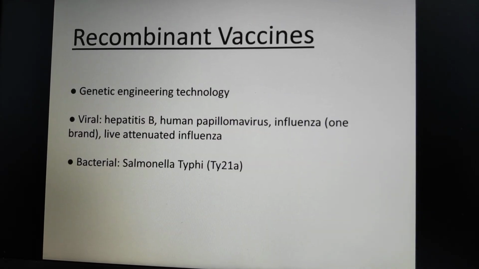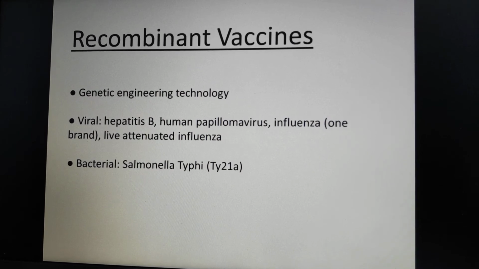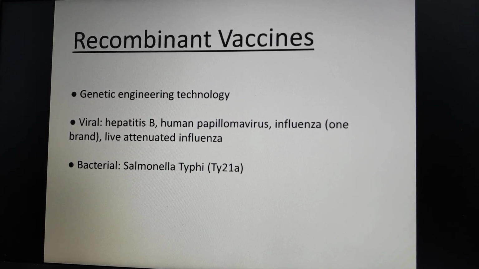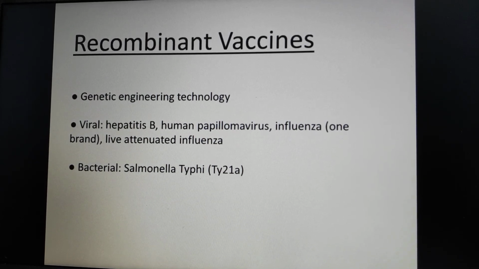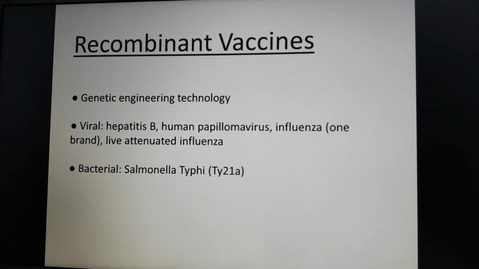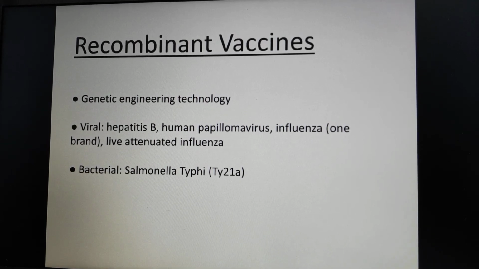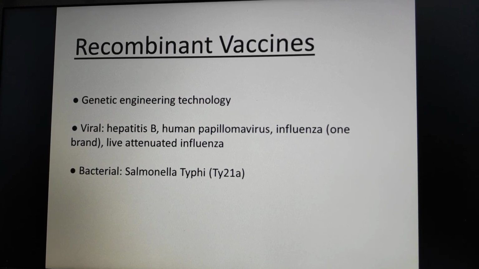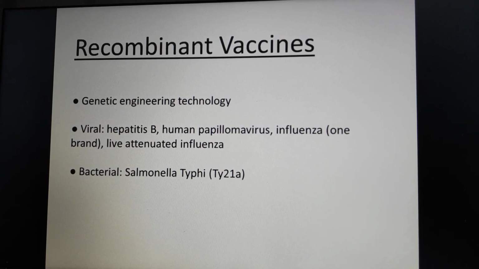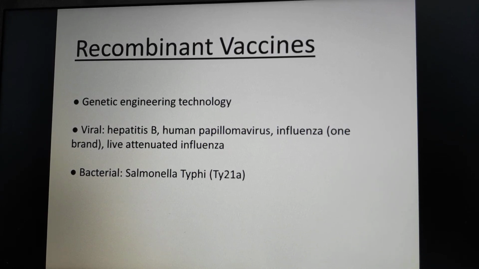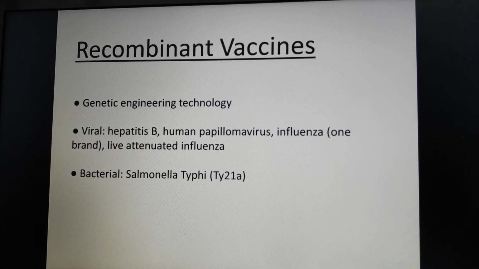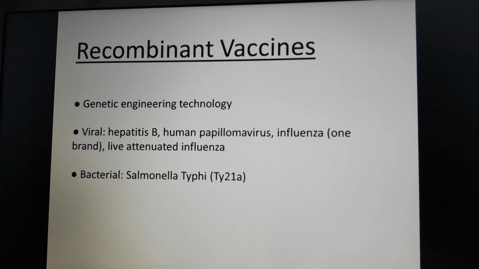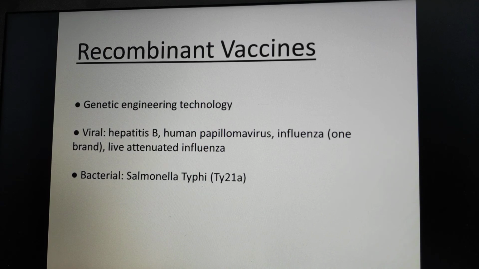Among the various types, next is recombinant vaccines. Vaccine antigen may also be produced by genetic engineering technology. These products are sometimes referred to as recombinant vaccines. Genetically engineered vaccines currently available include hepatitis B, human papilloma virus, that is HPV, and influenza. Vaccines are produced by insertion of a segment of a respective viral gene into the gene of yeast cell or virus. The modified yeast cell or the virus produces the pure hepatitis B surface antigen, HPV capsid proteins, or influenza hemagglutinin when it grows.